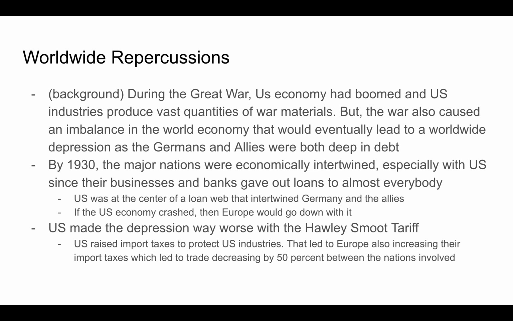The U.S. made the Depression way worse with the Hawley-Smoot tariff. The U.S. raised the import taxes to protect U.S. industries. That led to Europe also increasing their import taxes, which led to a trade decrease by up to 50% between the nations involved.